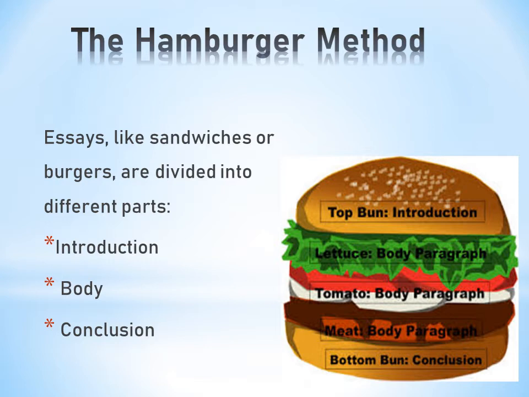Then we add the bottom bun to close that burger. Likewise, we add a concluding paragraph to end our essay. So I hope this is clearer to you with this picture.